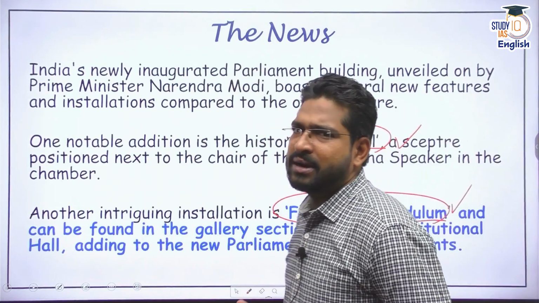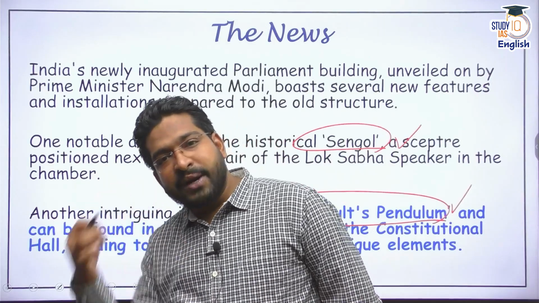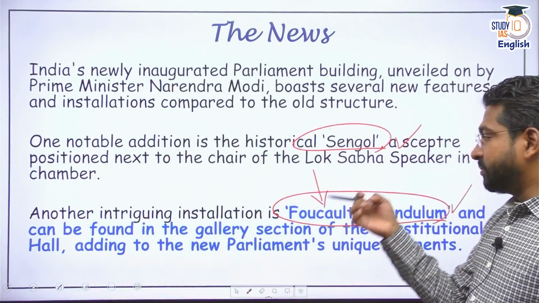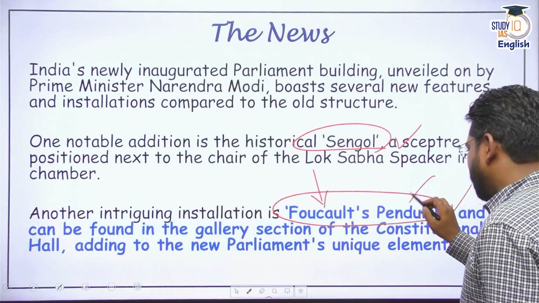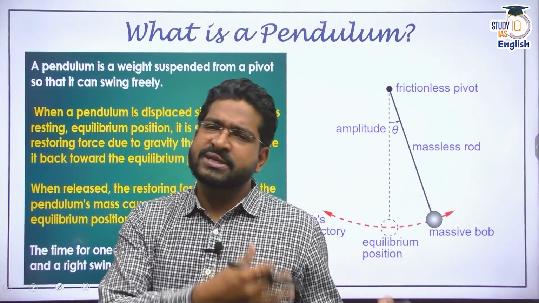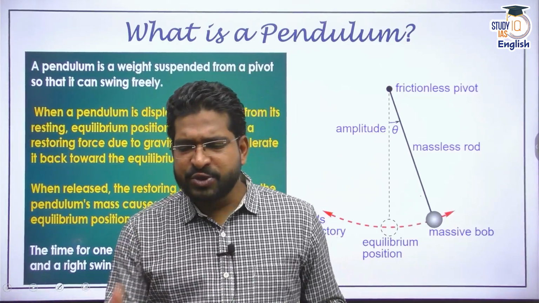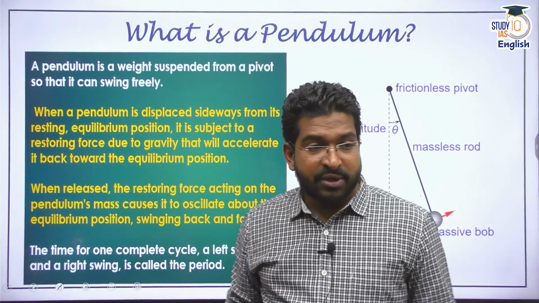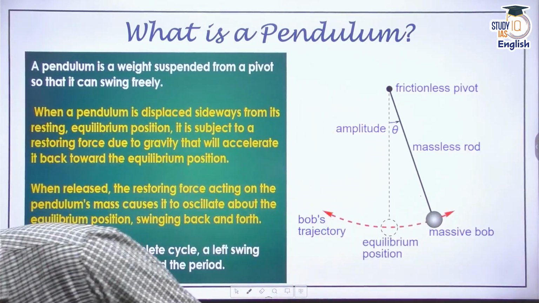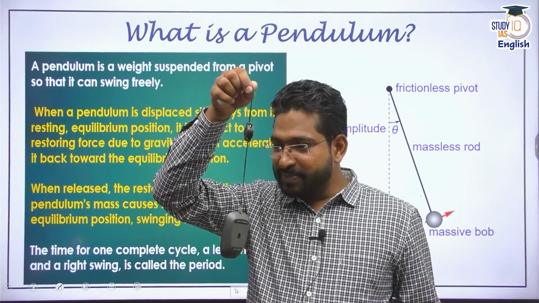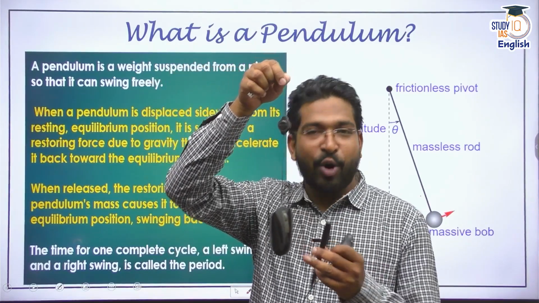We'll try to understand. Foucault's pendulum is named after a scientist, the inventor, and then pendulum. We all know what a pendulum is. We have discussed this during our 6th and 7th interaction also. You simply take a bob, tie a thread to it, and it becomes a pendulum. Now, can I show something as a pendulum here? I do have a spare mouse. Now this can act as a pendulum. There is a swing and there is a bob.